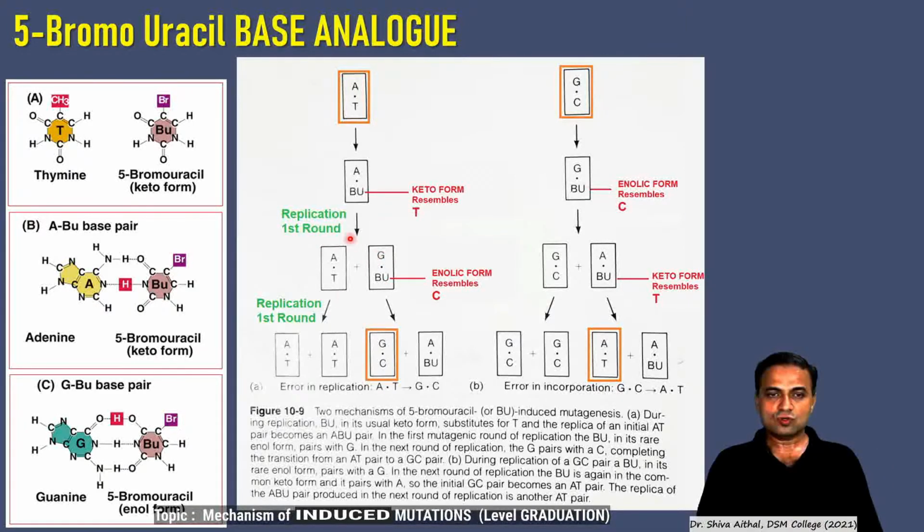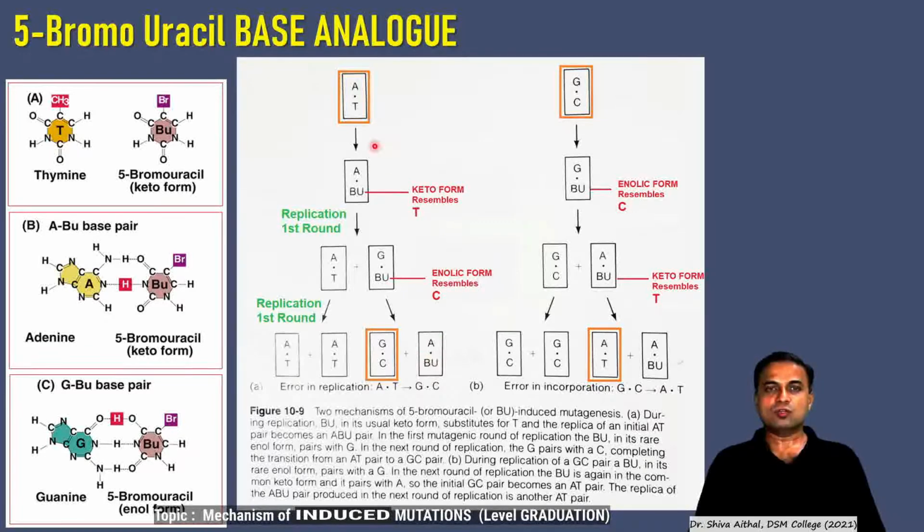Now this was a normal DNA, AT to AT you will have in the next round of replication. But here, as BU has suddenly become enolic, it adds G and C here. Whether BU goes back to its keto form or remains enolic depends upon the next rounds of replication.